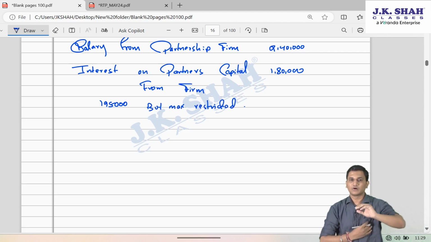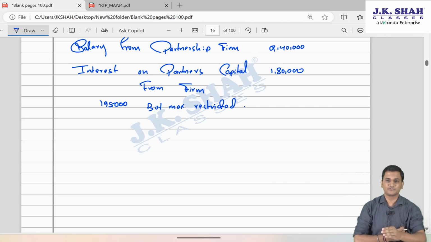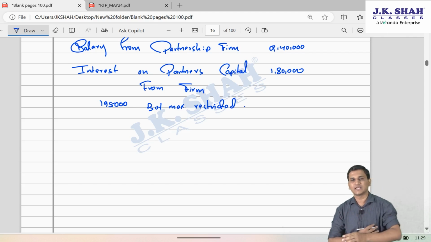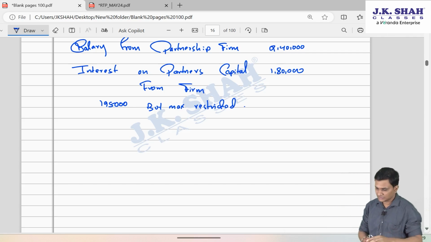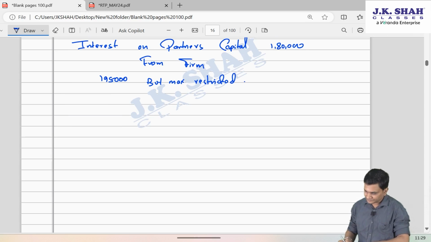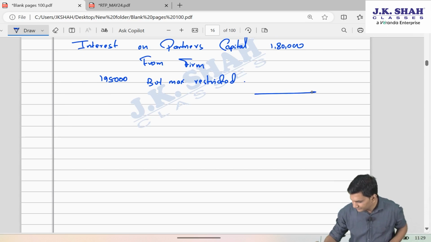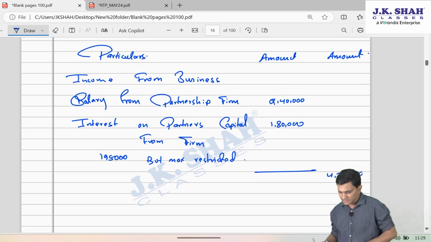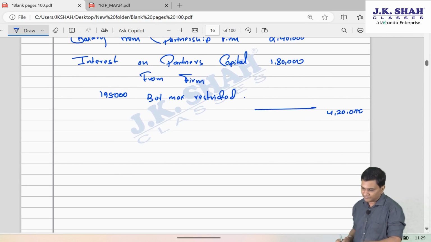Friends, if only 180 is allowed as a deduction to the firm, the firm is already paying tax on that 15,000. So why will Rajesh pay tax again? He will not pay tax again. So these two are 4,20,000. So these are the incomes from that firm.